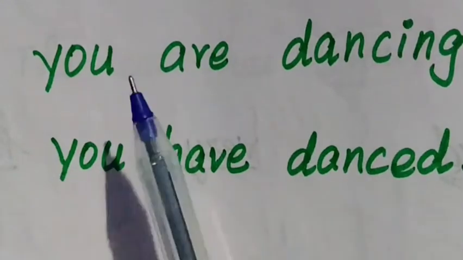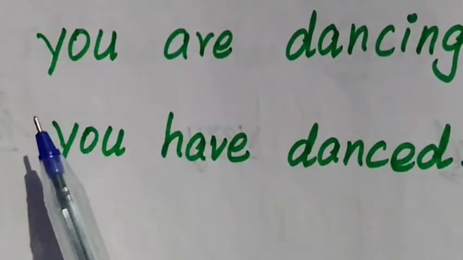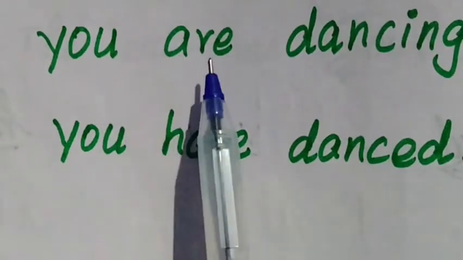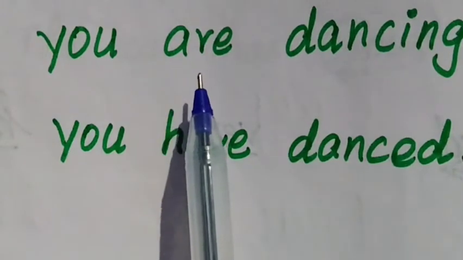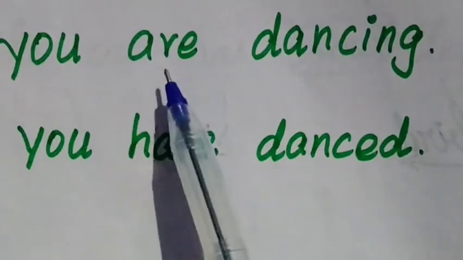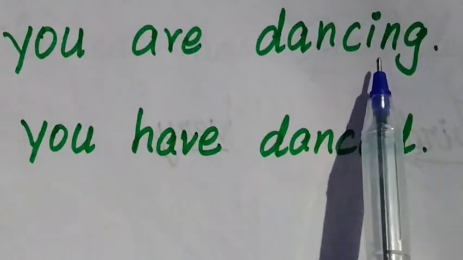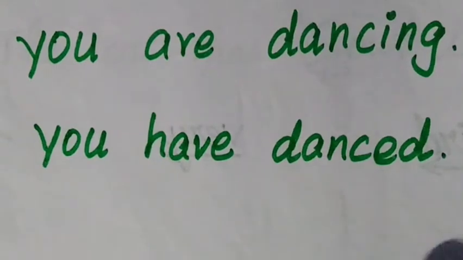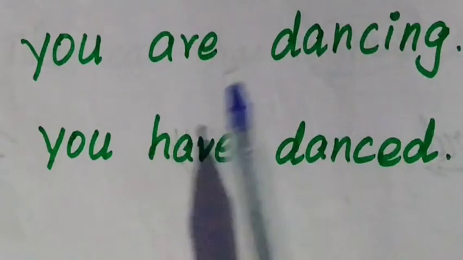In both sentences, you is a singular subject. Look at the first sentence: you are dancing. Are is used to show something that we are doing now, in the present. Here are comes along with the main verb, and ing is added to the main verb, right? So you are dancing is the action that we are doing now. What they are doing right now is what we say as you are dancing.